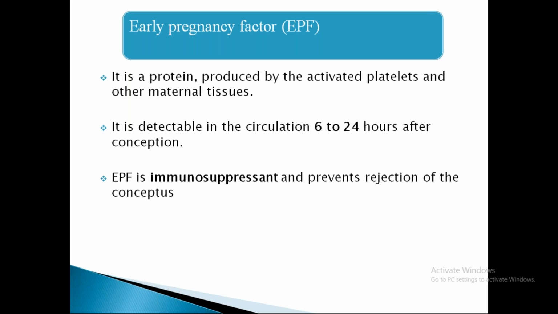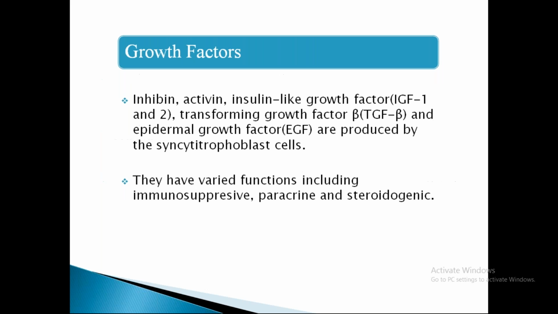The next one is early pregnancy factor. It is a protein hormone produced by activated platelets, as we've already discussed in the chart prior, and other maternal tissues like ovaries. It is detectable in the circulation by 6 to 24 hours after conception. It is also having an immunosuppressant action.